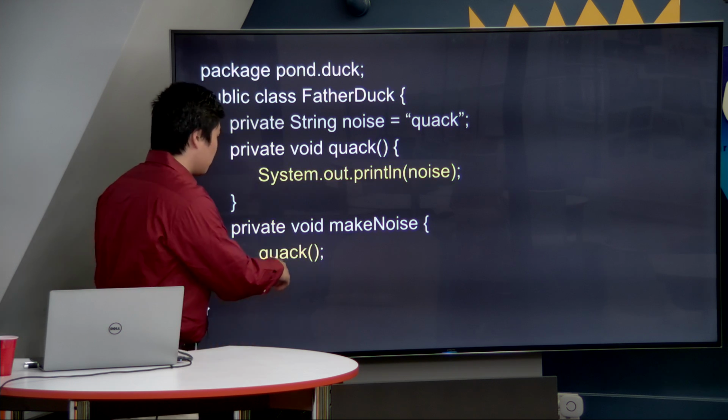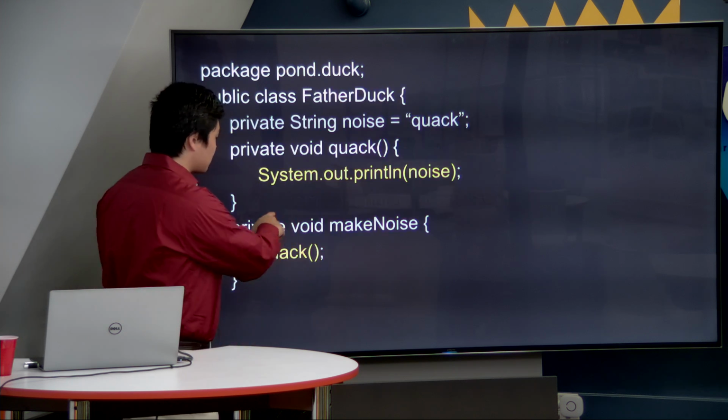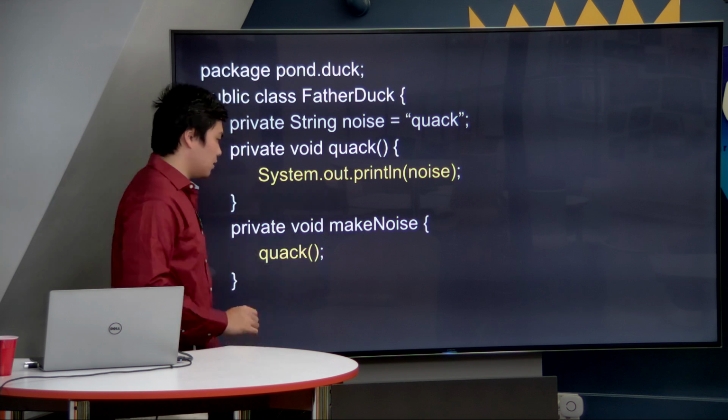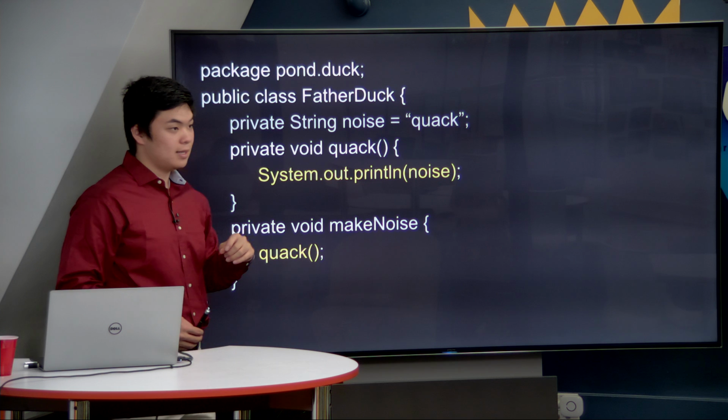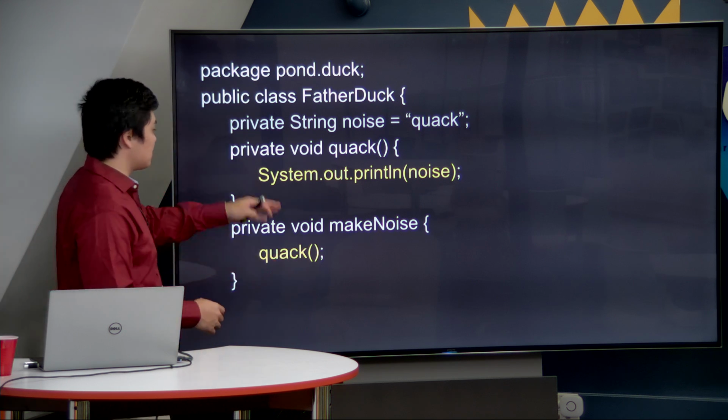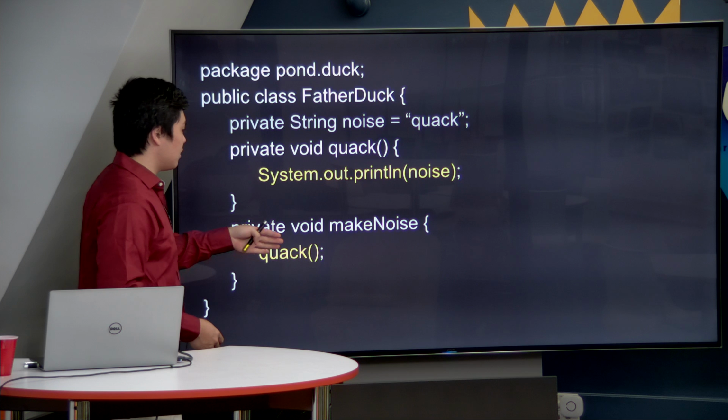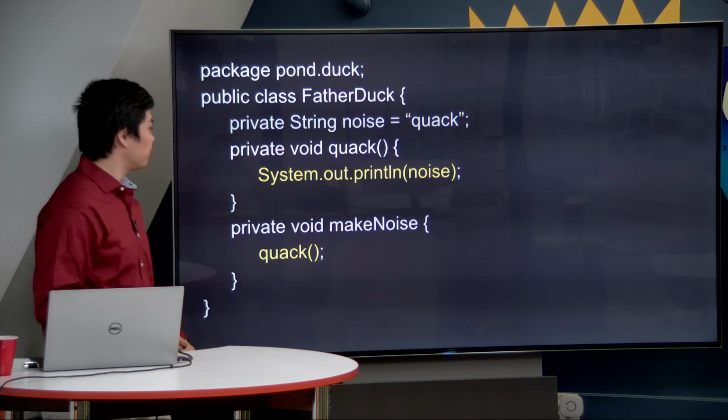Now notice below that we are also specifying a make noise method. And make noise is also going to reference the quack method inside of father duck, but because it is inside the same class, even though quack is private, you can still reference it validly.